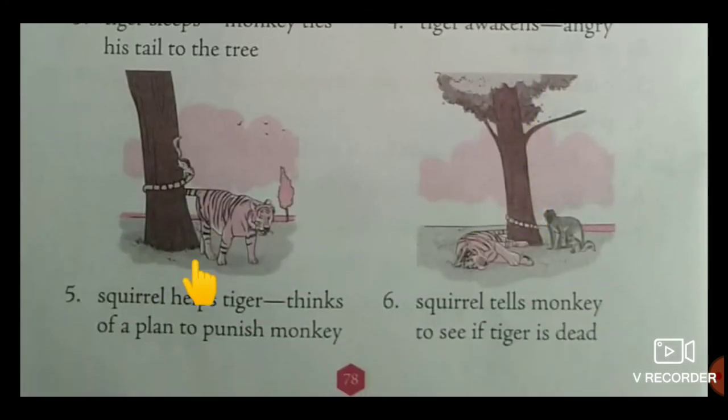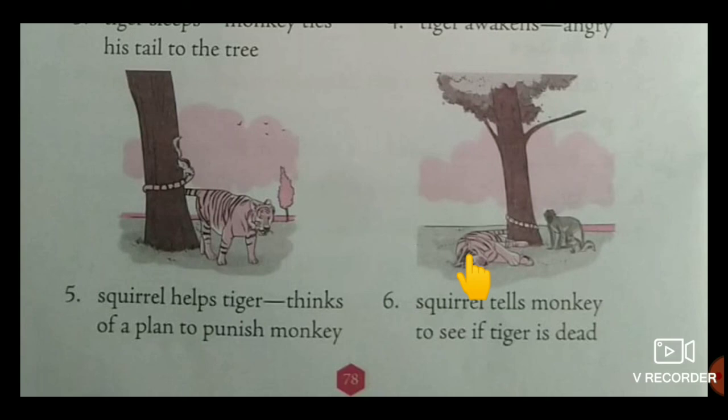In the fifth picture, when the tiger awoke, he struggled to free himself, but in vain. He growled in anger. A squirrel who lived in the tree heard him and asked him why he was so angry. When the tiger told him what had happened, the squirrel felt very bad for him. She untied his tail and promised to help him punish the monkey.